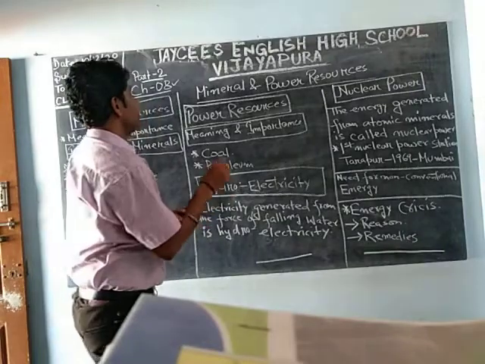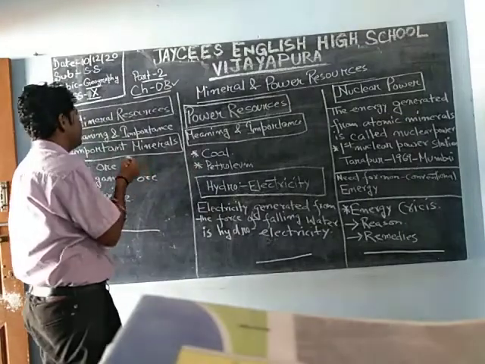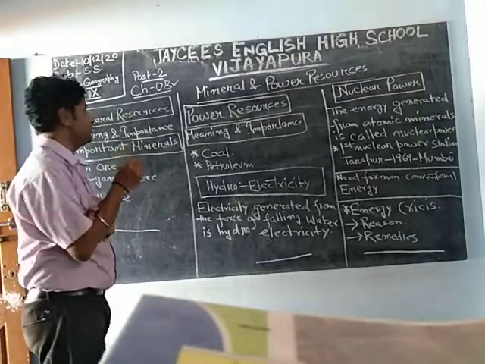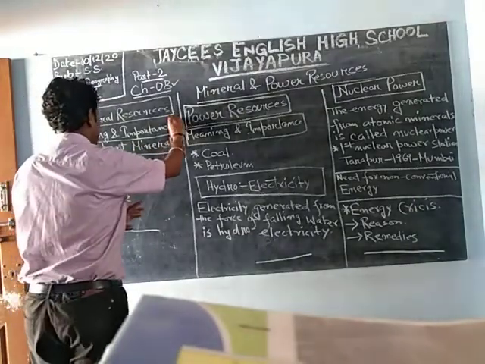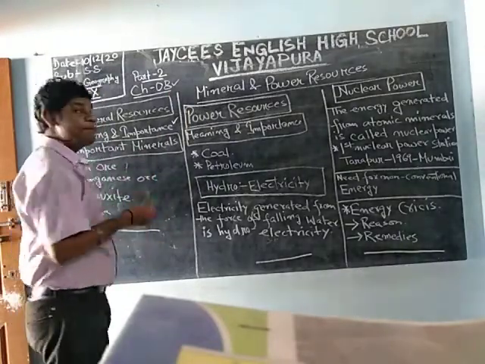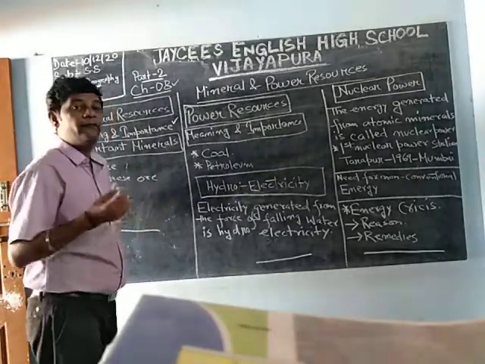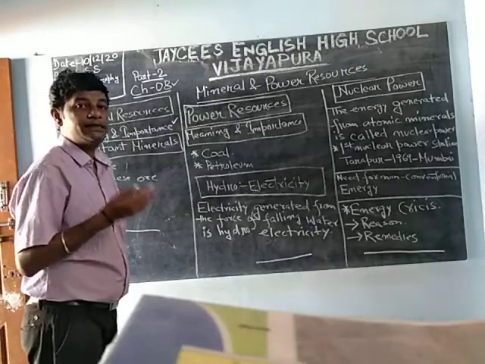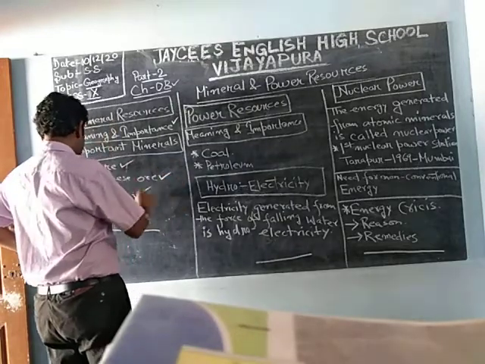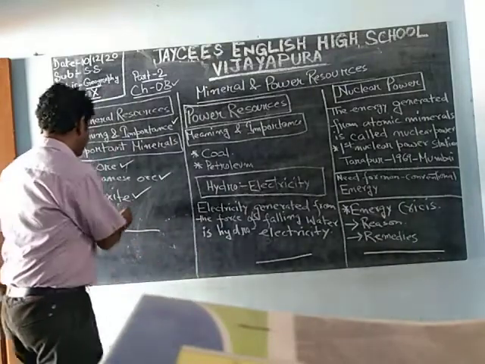Geography chapter 8, mineral and power resources. As of now, what have we done? We have done the first topic, mineral resources. In mineral resources we have done the meaning and importance, and then we discussed some mineral ores which are found in India, which are leading producers and very significant. They are iron ore, manganese ore, bauxite and mica. These four we have already discussed.